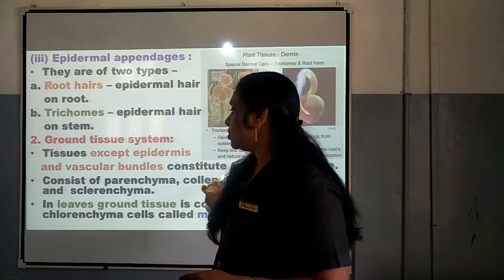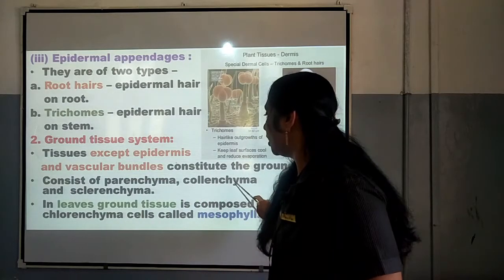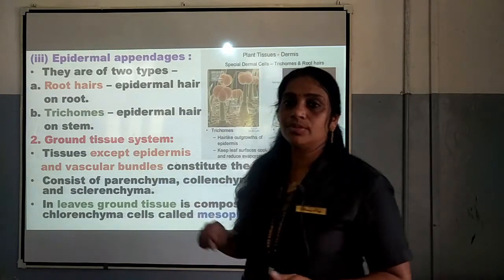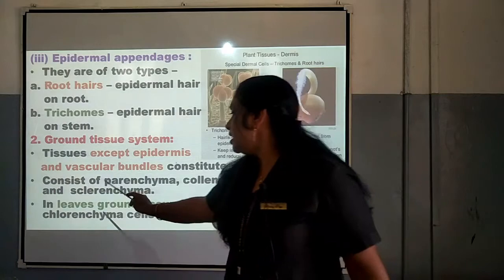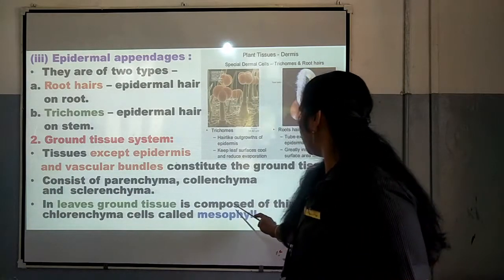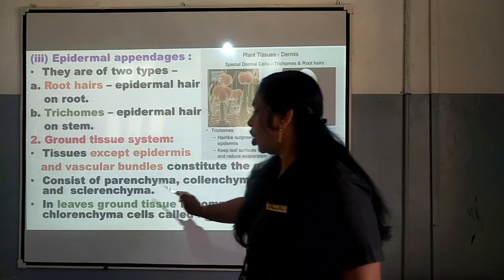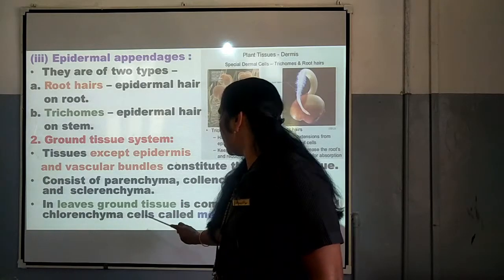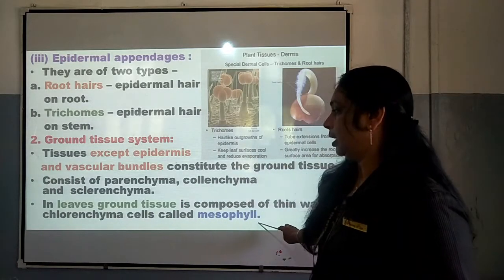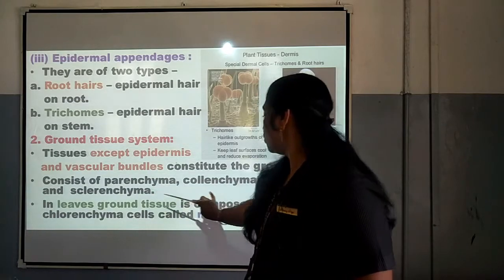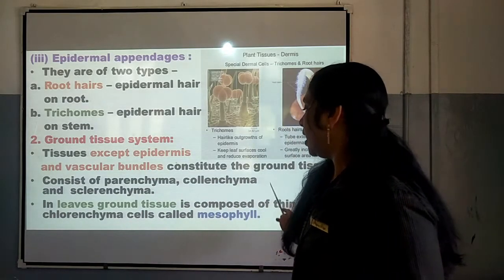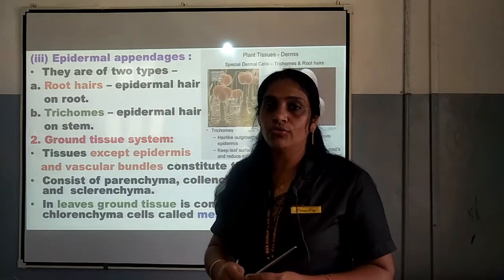These ground tissues consist of parenchyma, collenchyma and sclerenchyma cells. In leaves, ground tissue is composed of thin walled chlorenchyma cells, and they are together called mesophyll.